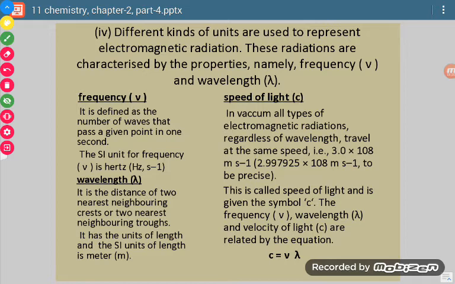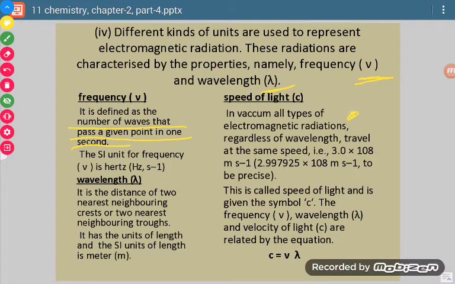So in this point we can say that any electromagnetic radiation has some definite values of c, nu, this is called nu, the frequency symbol is nu, and lambda, this is called lambda. Lambda is wavelength, c is the speed of light. Now what is frequency? Frequency is defined as the number of waves that pass through a given point in 1 second.